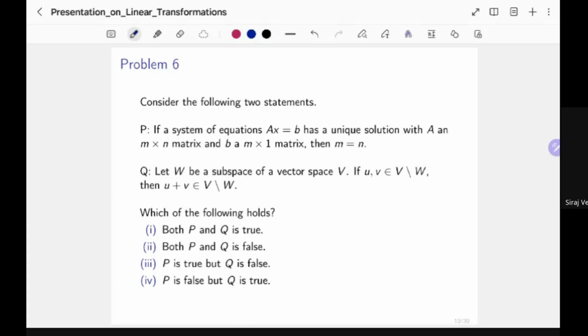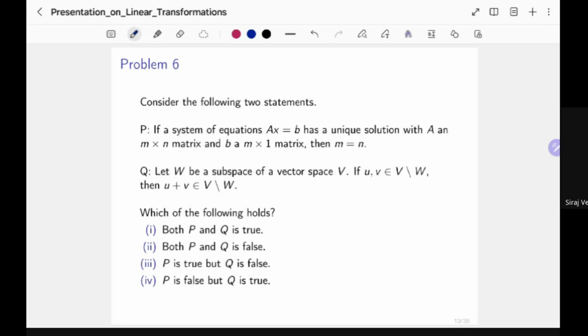About the statement Q, you have a subspace W of a vector space V. It can be any vector space you want. It doesn't say exactly. Any vector space. You are picking any two elements from V, but in such a way that these two elements cannot be in W. Then U plus V must also be in V, but outside W. Is that really true? That's what we have to determine.